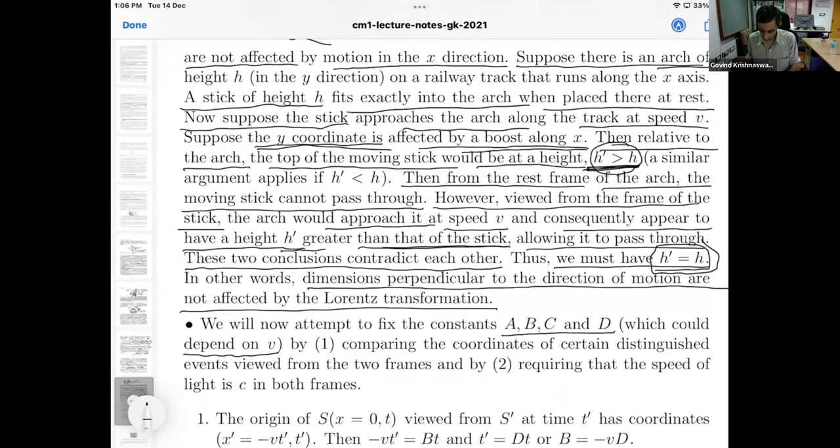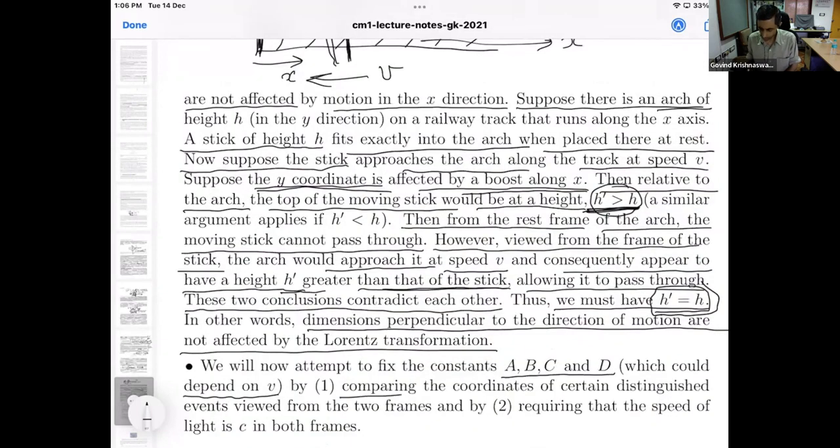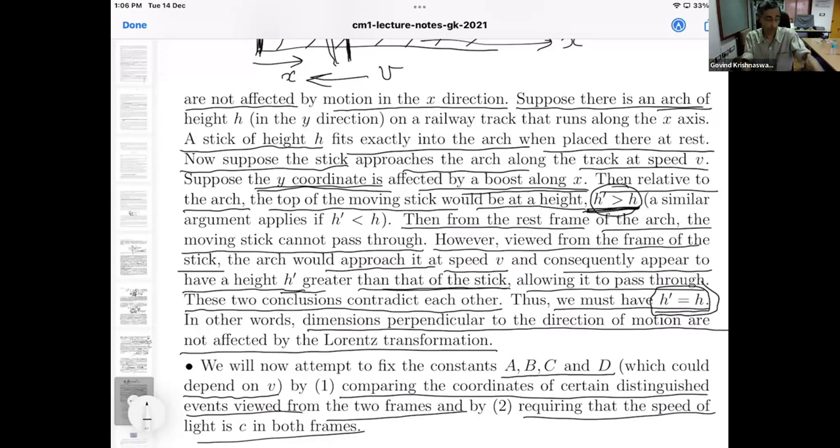We are going to do that by comparing the coordinates of certain distinguished events when you view them from both the frames, and also by requiring that the speed of light is the same in both frames. So anyway, I will go over this once again next time. That is our objective to be done on Thursday. That is all we have time for today. Any questions right now?